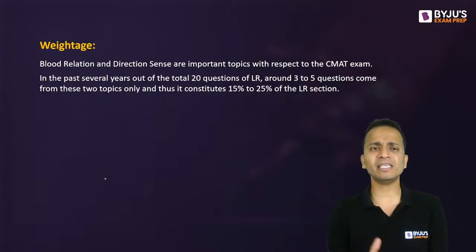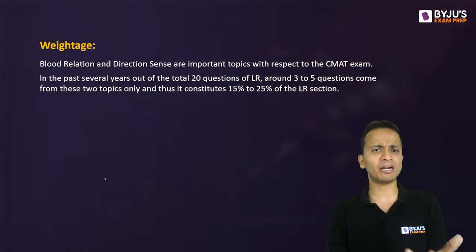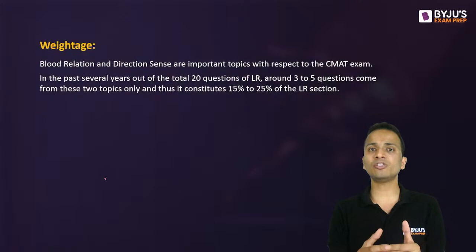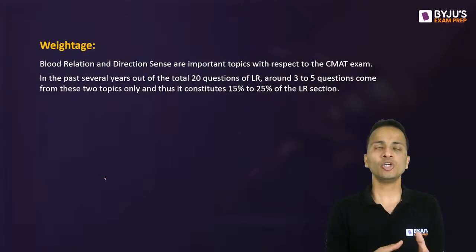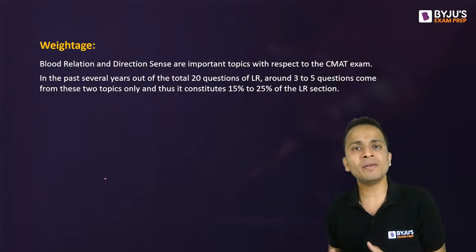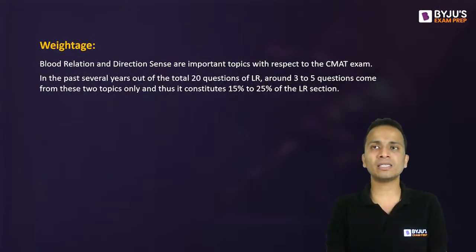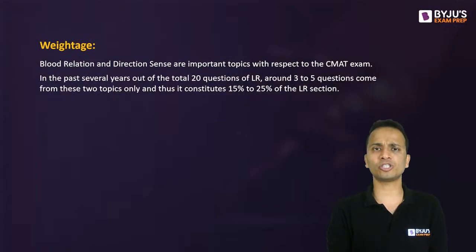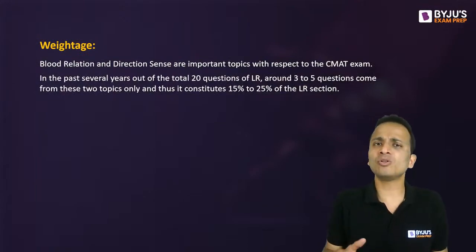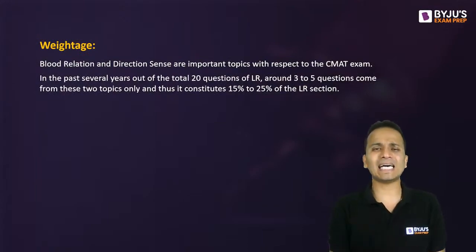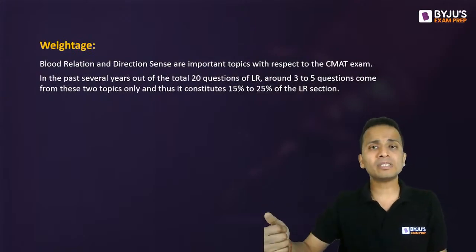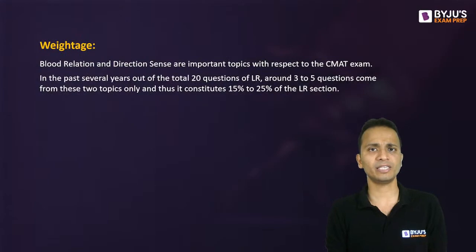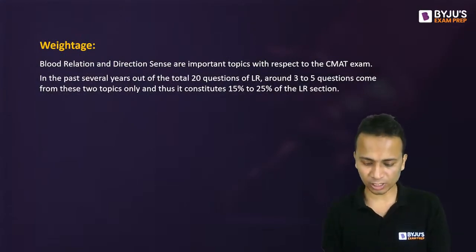And the interesting thing is that these two areas, blood relations and direction sense, are very easy areas. You just need to do a little bit of revision. You have to be in touch, in momentum, so that you'll be able to solve these questions. I'm not saying that without practice you won't be able to solve them, but the more practice you do, the less time it will take us to solve these questions in the examination hall, right? So I hope you understand all these things.